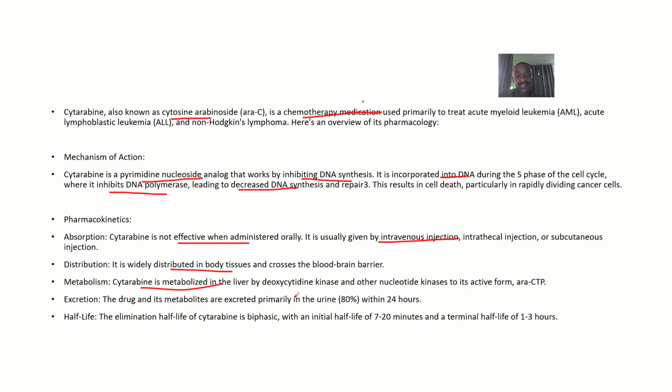Metabolism: this cytarabine is metabolized in the liver by deoxycytidine kinase and other nucleotide kinases to its active form, that's Ara CTP. For excretion, the drug and its metabolites are excreted primarily in urine, about 80%, within 24 hours. For the half-life, the elimination half-life of cytarabine is biphasic, with an initial half-life of about 7 to 20 minutes and a terminal half-life of about 1 to 3 hours.